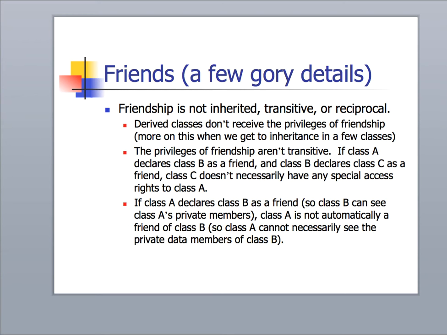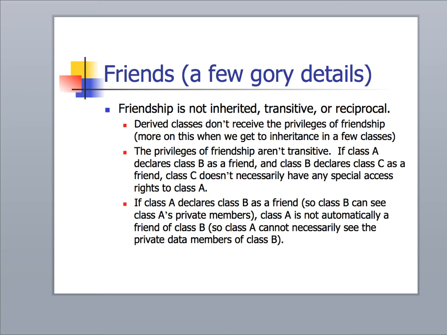It's also not transitive or reciprocal. So just because I make one class a friend of mine and say that class has another class that's its friend, I'm not a friend of a friend. In other words, I can't pass through and get access to something that I'm not legitimately declared directly as a friend of. It's also not reciprocal. Just because I make a class a friend does not mean that I'm a friend of that class and I have access to its private area. And the same with a function.